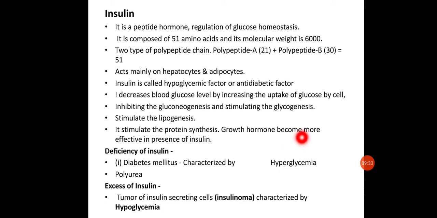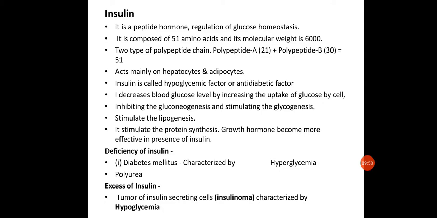Next, excess of insulin. Sometimes insulin may be in higher amount, and this excess is mainly found in insulinoma, which is a tumor. Sometimes tumors of the islets or of the insulin-secreting beta cells may occur, which lead to over-secretion of insulin. Such a condition is called insulinoma.